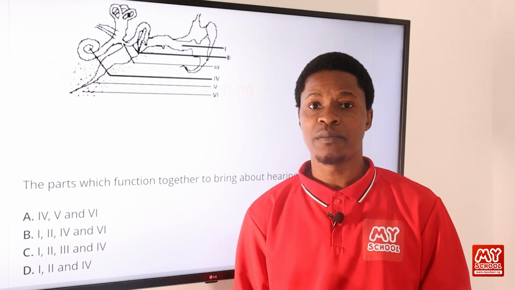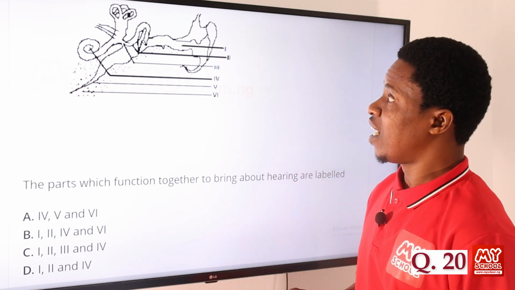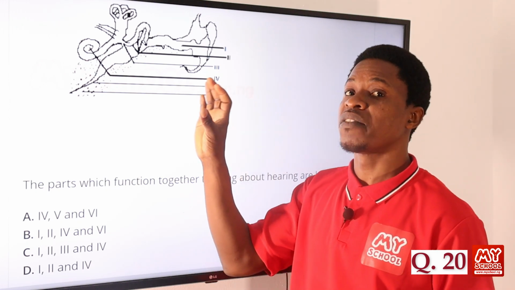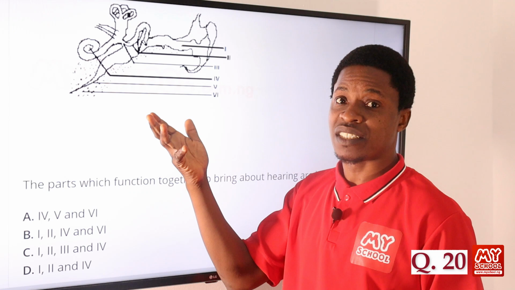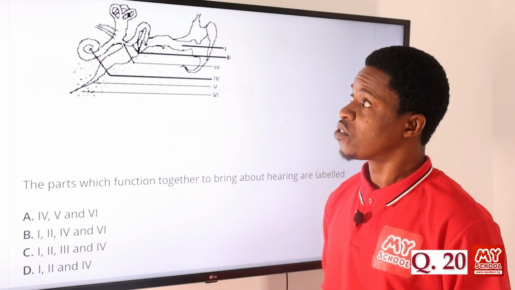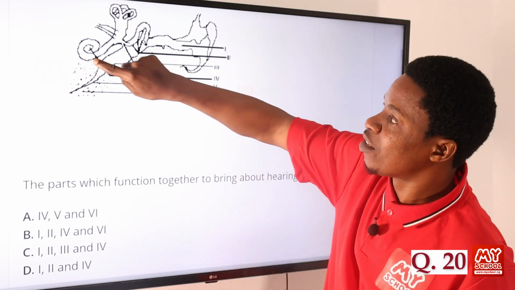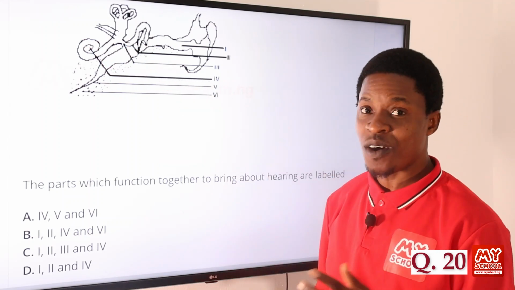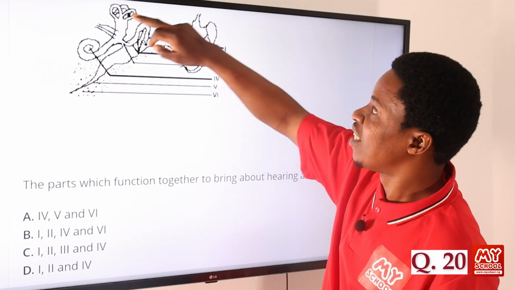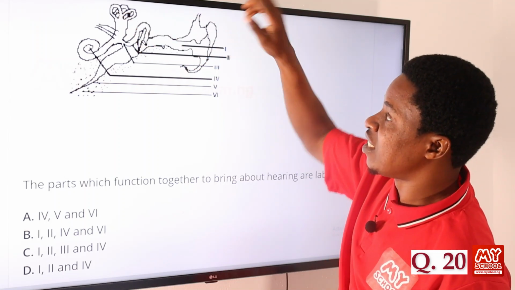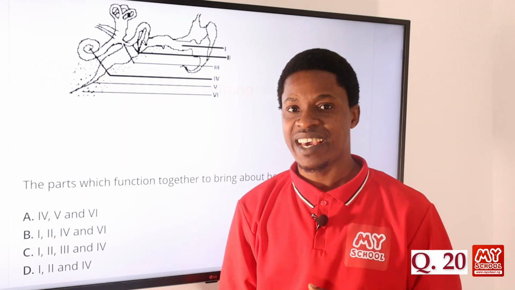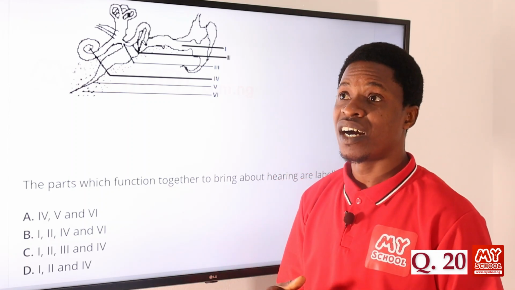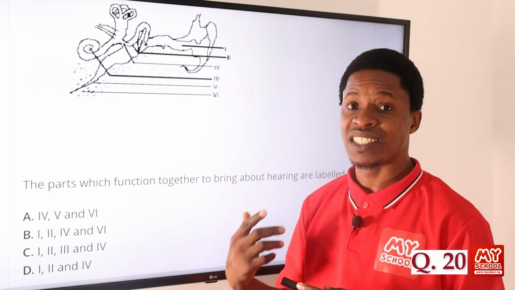Now, let's go to question number 20. Like I said earlier, when you see a diagram, first identify what this diagram is, and then you'll be able to begin to ask the question. If you look at this, you can see something that is coiling like a snail. That is the cochlea. Actually, this is the picture of the ear, and how sound is generated and then heard eventually.